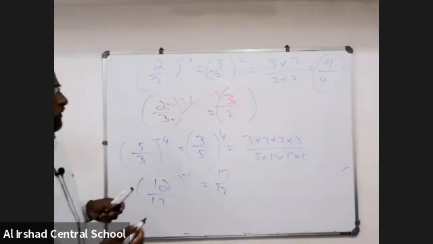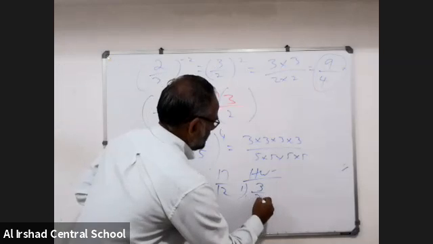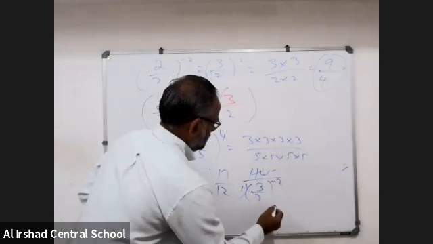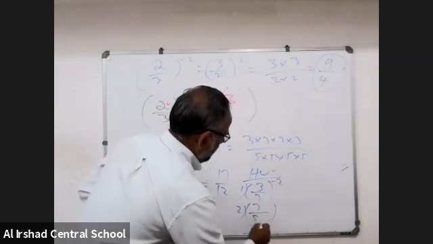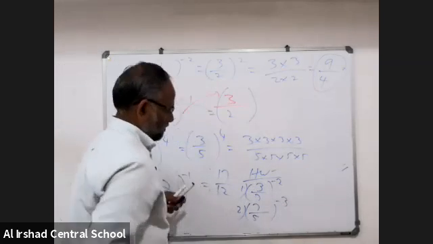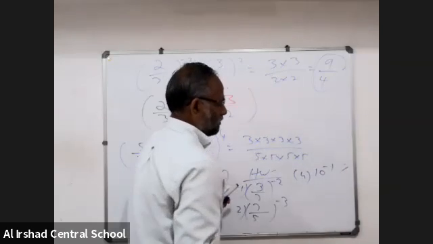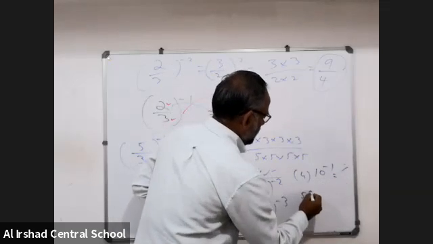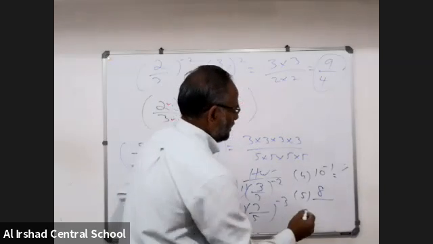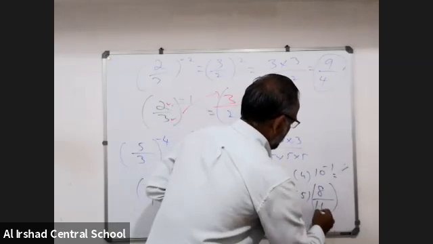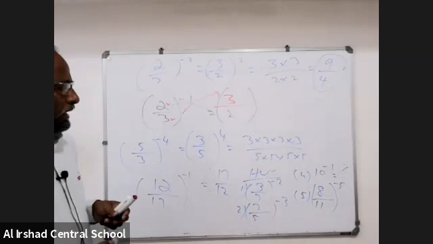Okay, now homework. Write all of you. 1. 3 by 7 inverse 2. 2. 7 by 5 inverse 3. 4. 10 inverse 1, that is equal to 5. 8 by 11 inverse 5. 5 questions, and very interesting questions.